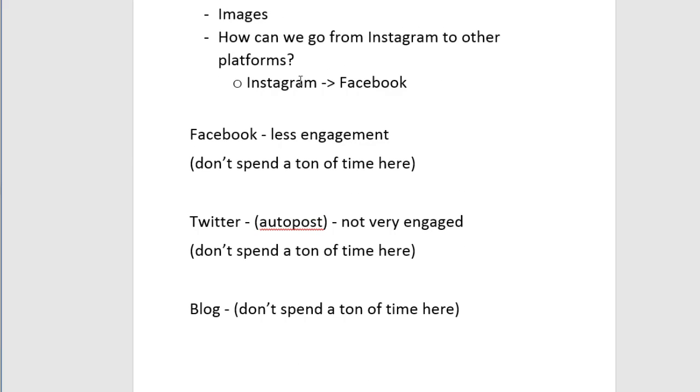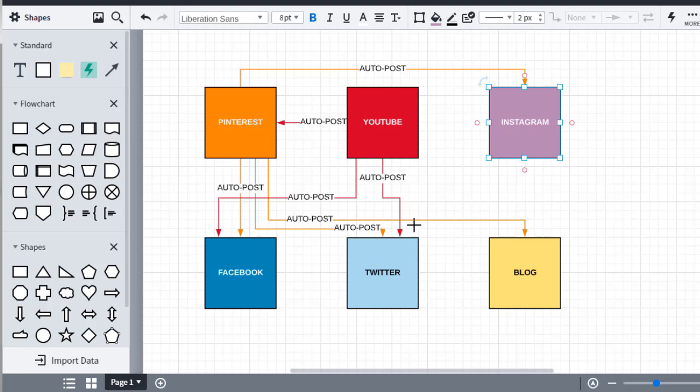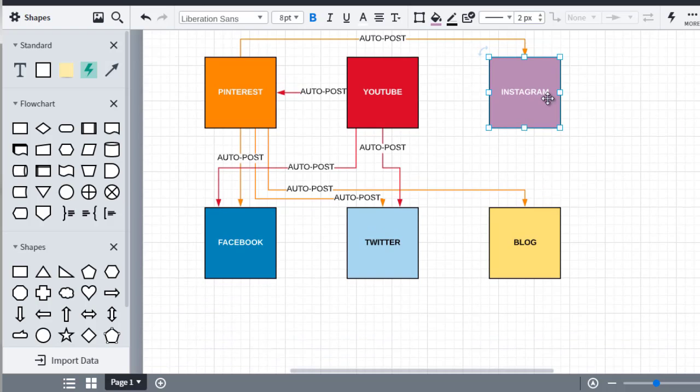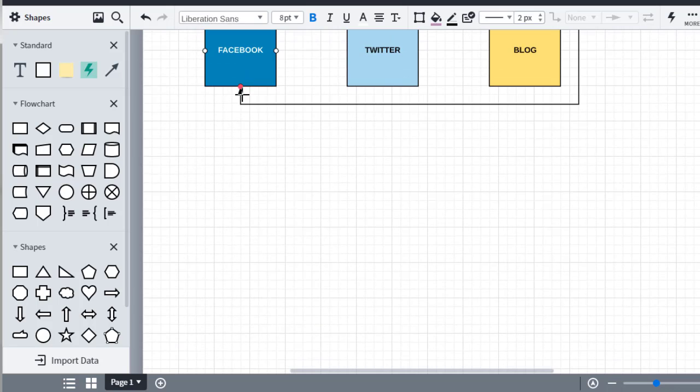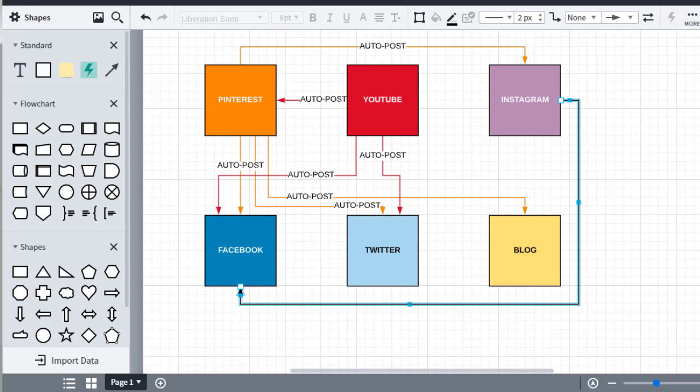We've got Instagram. So we've got Instagram to Facebook. And the rest of these are empty. So Instagram to Facebook. So that's going to be here to here. So to make sure it's not too messy, I'm going to link it over here, like in the back. So that's the nice thing about Lucidchart is it locks in, tries to make it as easy as possible. All right, so we got that and auto post, and there we go. So we now have a visual map as to what we need to do.